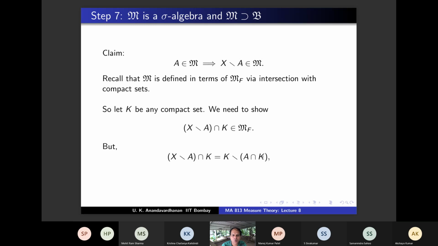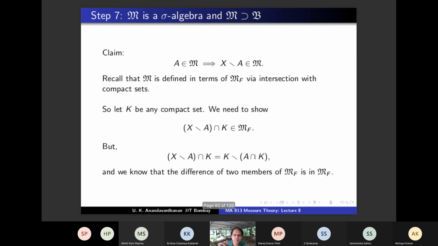A intersection K also belongs to MF. Therefore, this belongs to MF, no? Because difference belongs to MF. Difference of two things in MF belongs to MF. Okay, so that's all that we need to show, right? This part is clear. So if A belongs there, then X minus A belongs there.